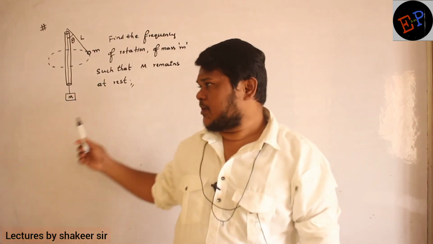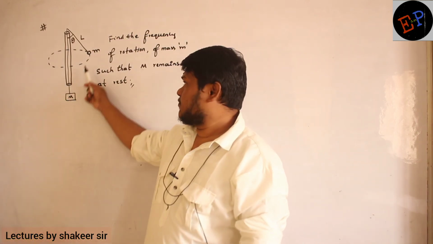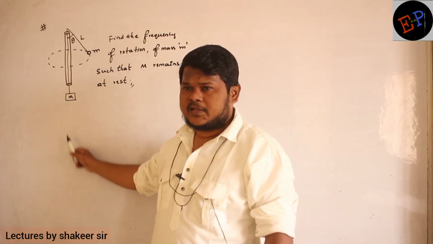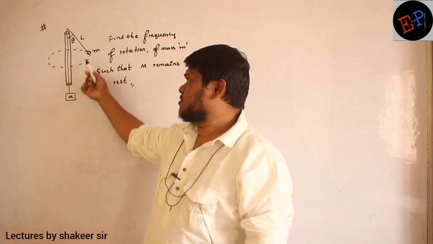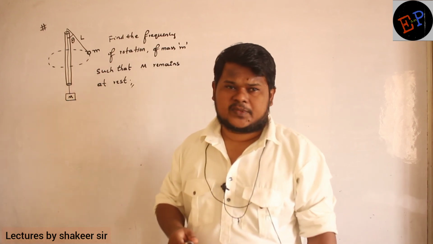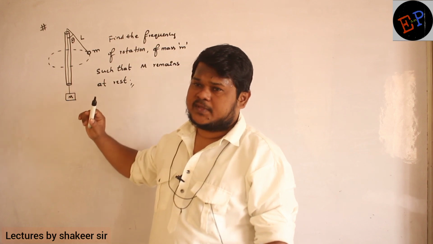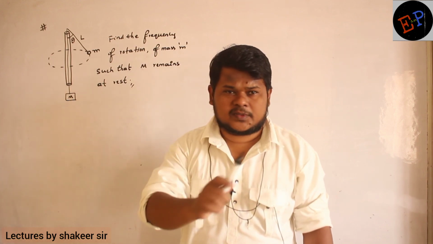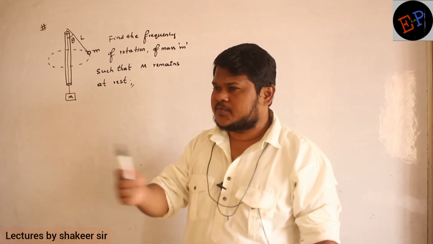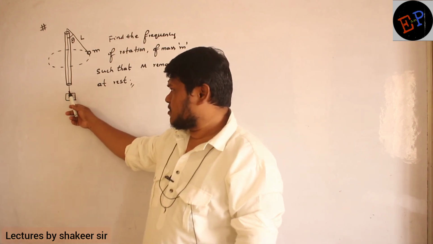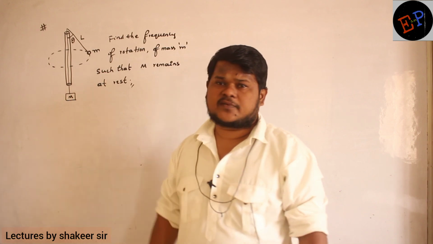So for keeping capital M at rest, if small m is at rest, what will happen? Capital M will fall down, no? Capital M will fall down because this is a small mass and this is a big mass. So what we have to do is develop some additional force on this mass, which is possible only when this body rotates, because when this body rotates, centripetal force develops, and some component of this centripetal force is responsible for holding this mass of capital M.